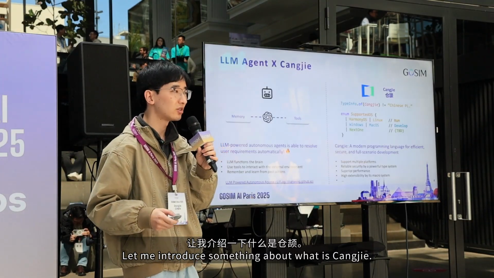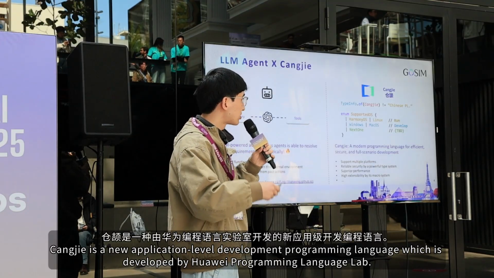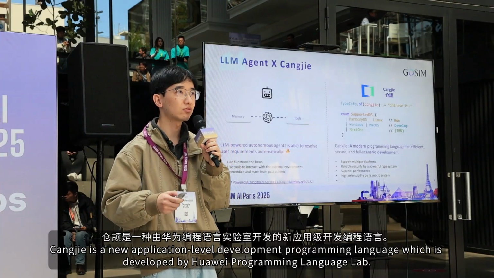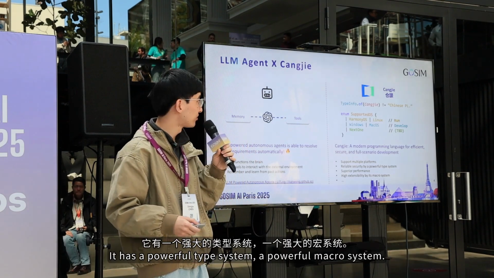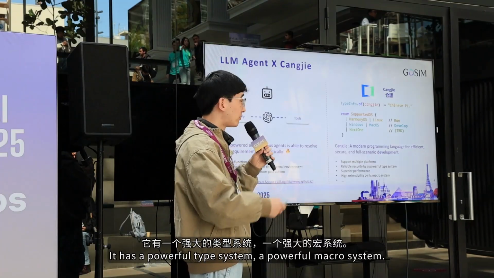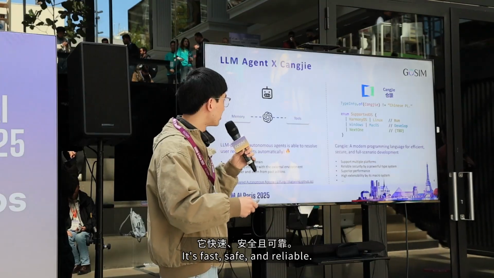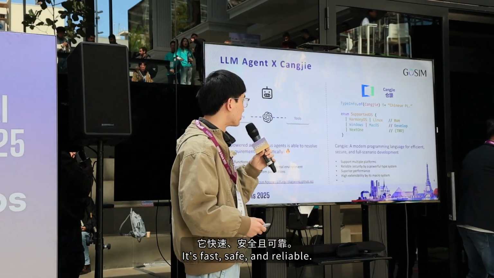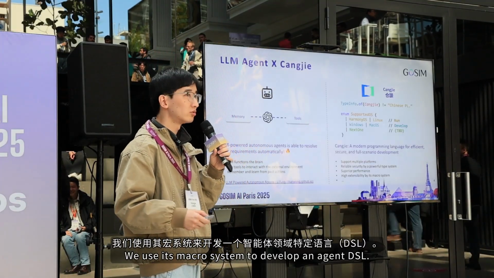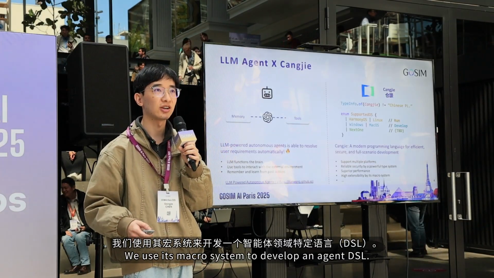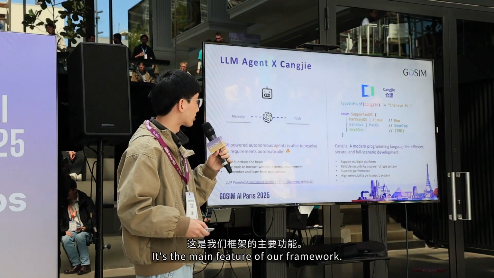And let me introduce what Cangjie is. Cangjie is a new application-level programming language, developed by the Huawei Programming Language Lab. It has a powerful type system and a powerful macro system, so it's fast, safe and reliable. And we use its macro system to develop the agent DSL, which is the main feature of our framework.